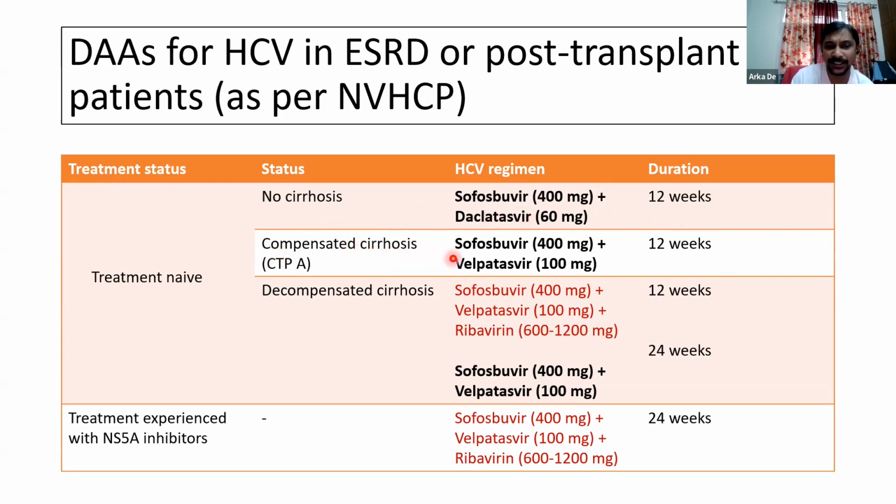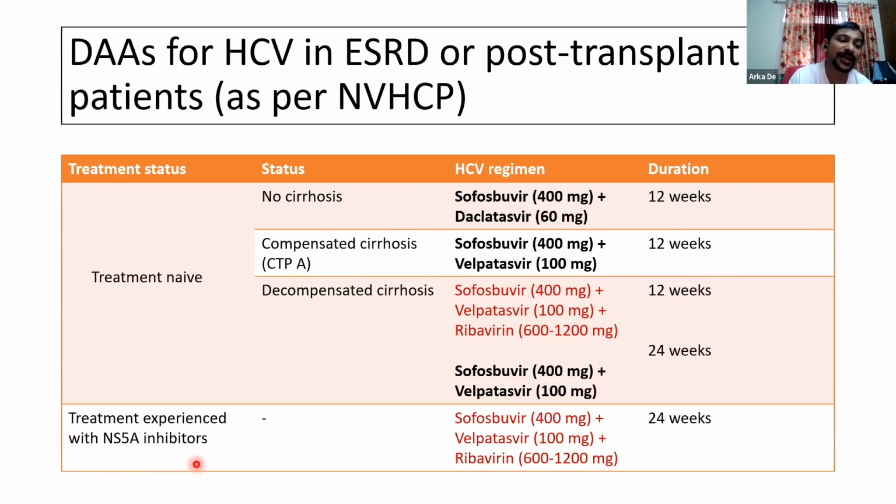If he has compensated cirrhosis, then the treatment is Sofosbuvir plus Velpatasvir for 12 weeks. In case of decompensated cirrhosis, usually we use Sofosbuvir plus Velpatasvir plus ribavirin for 12 weeks, but because ribavirin is unlikely to be tolerated in patients with end-stage renal disease, Sofosbuvir plus Velpatasvir for 24 weeks is the usual option used in these patients.